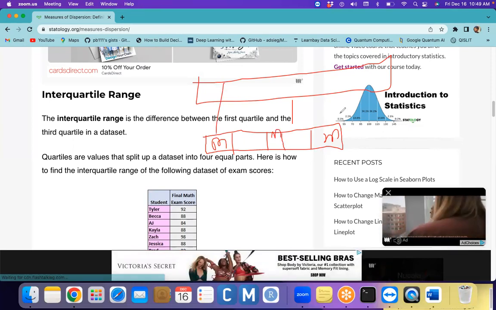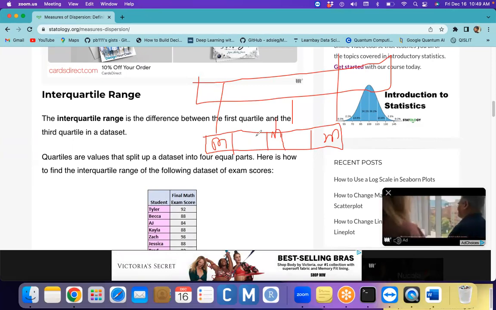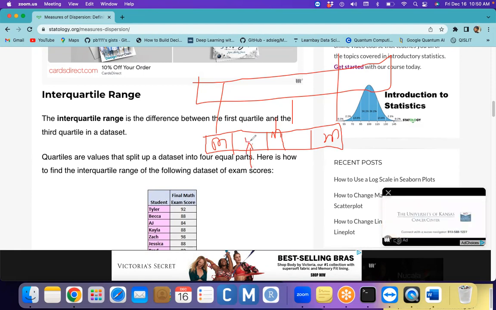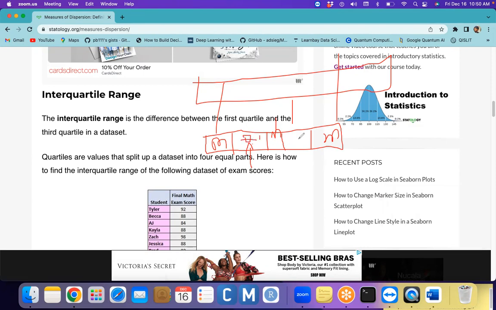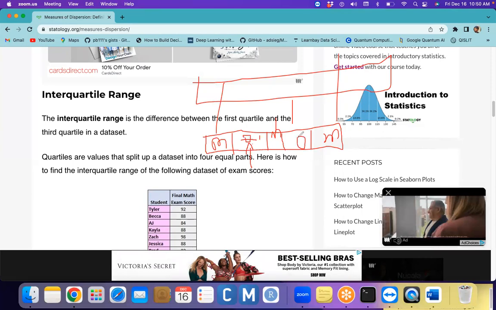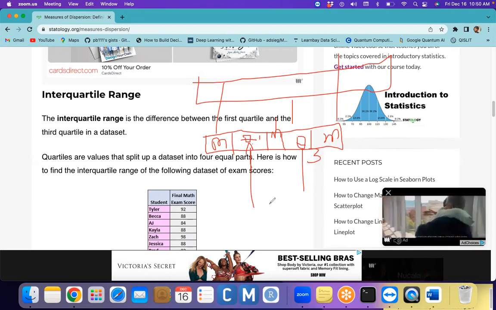Here in between the min and the median we have a middle value, right? The middle value of the min and median, that we call quartile 1. The middle value of the median and max, that we call quartile 3. The difference between quartile 3 and quartile 1, that we call the interquartile range.